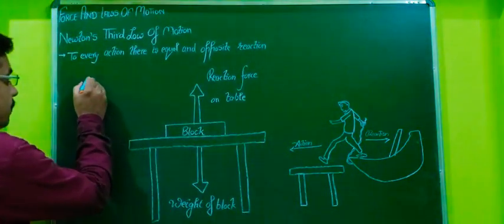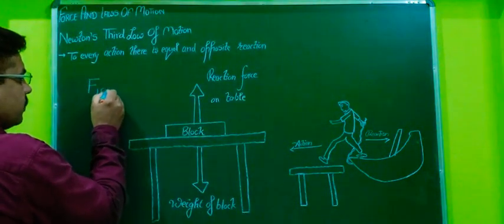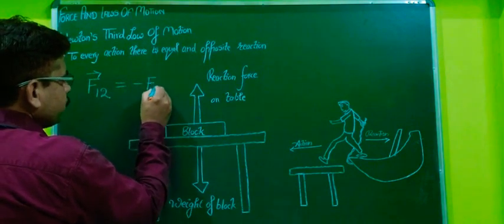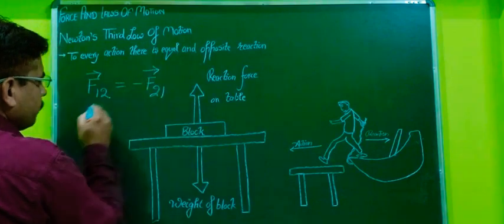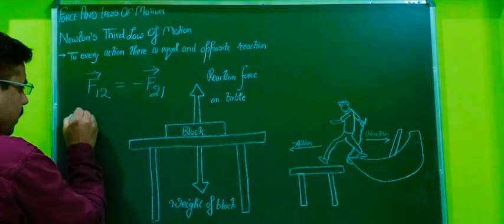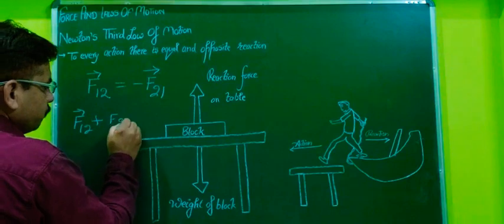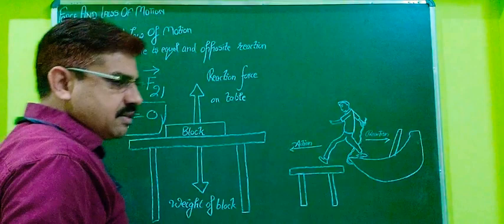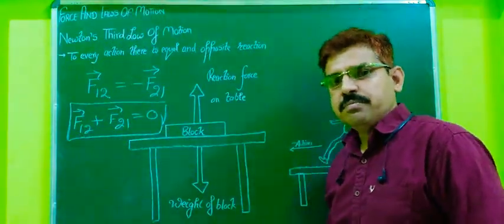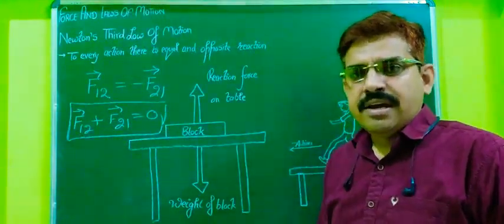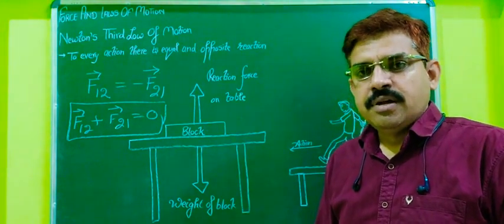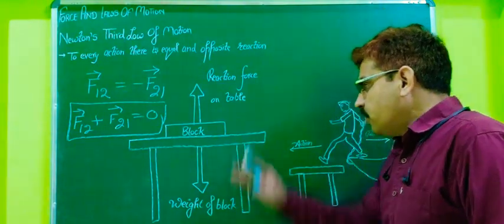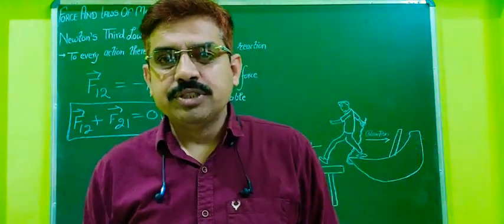If F12 is the force acting on one with respect to the other, and F21 is the force acting on two with respect to one, then F12 plus F21 is equal to 0. So this is Newton's third law of motion. We will discuss it in detail in gravitation, when we discuss vectors, and electrostatic force and magnetic force we will discuss in higher classes.